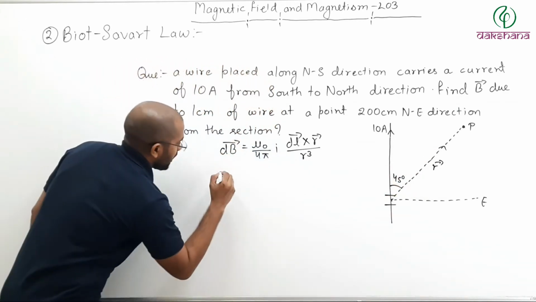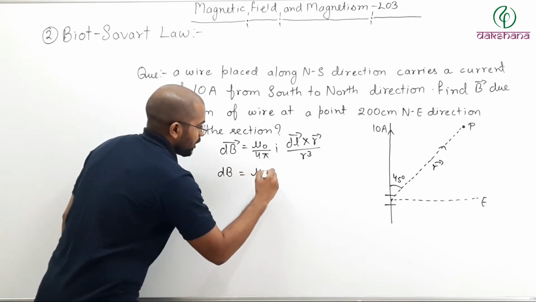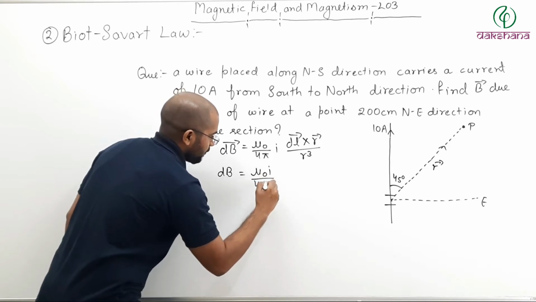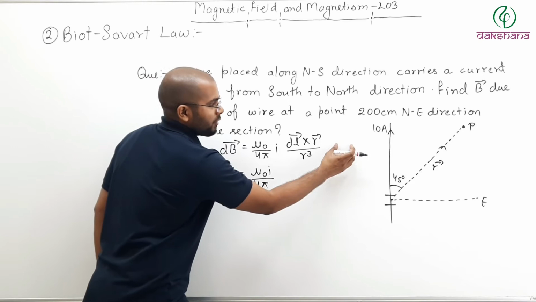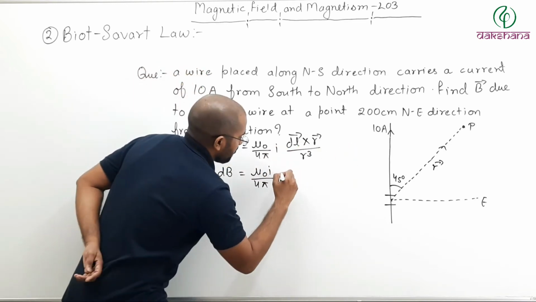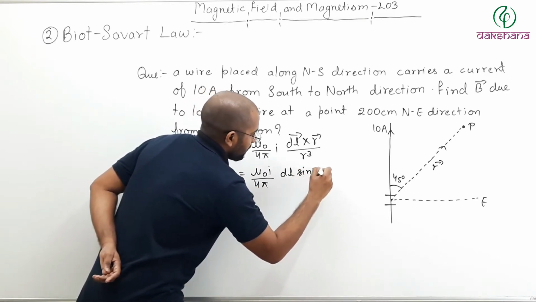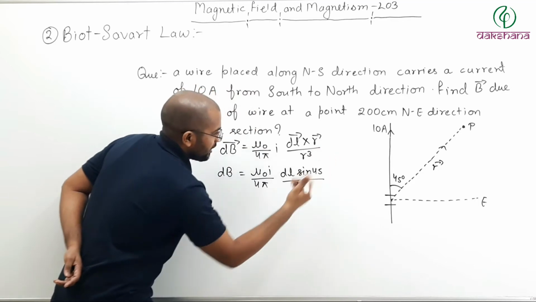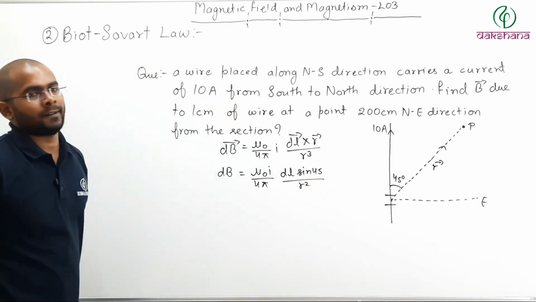So this formula, only the magnitude, can be written as mu naught I divided by 4 pi, mod dl, mod r sine 45, and mod r cube, r square. So this will be dl sine 45, or sine theta you can write, divided by r square.